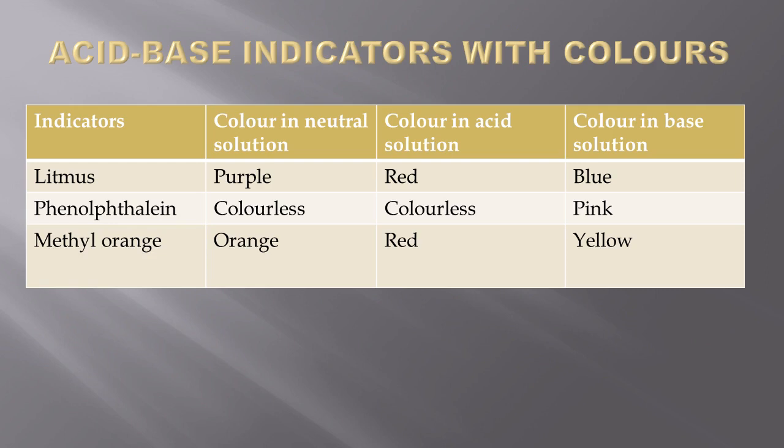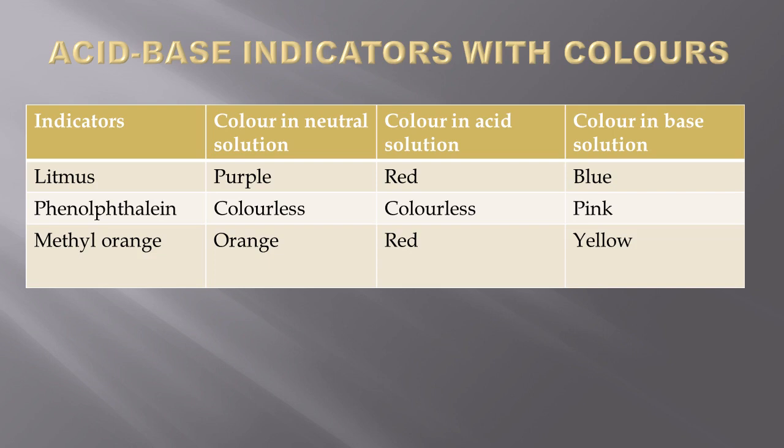Now let us look into the table here. We can look into the color obtained in different solutions when you add different indicators. When you add litmus indicator to a neutral solution, that is water, we get a purple color. When you add litmus to any acid solution, it gives red color. Similarly, when litmus is added to a base, it gives blue color.